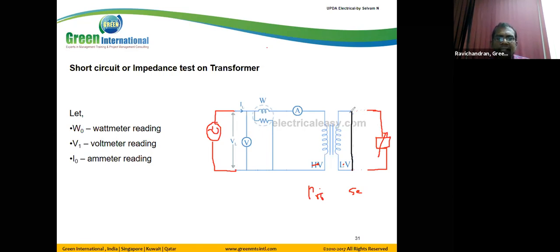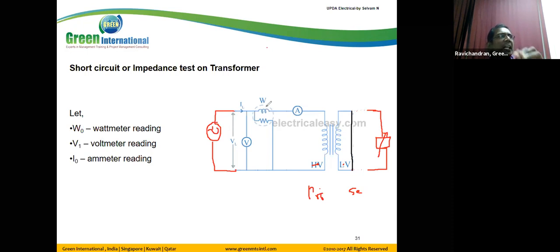Though we have the secondary winding short circuited, it consumes a huge power. So we control that by adjusting this. We are giving the short circuit test.